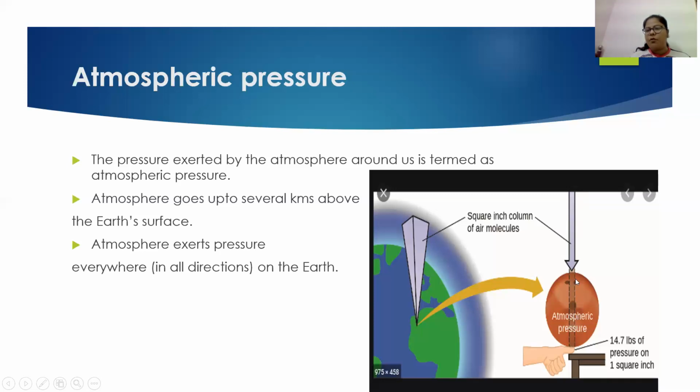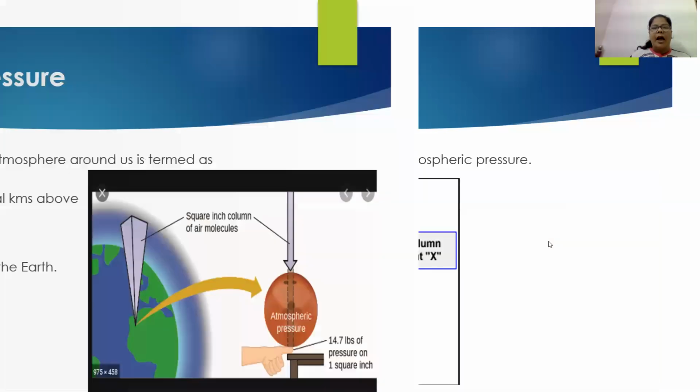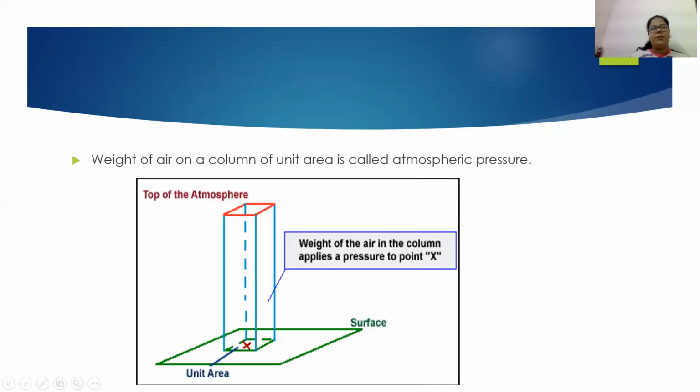For example, our earth is this surface, and this is a hollow column, which we will consider as our atmosphere.